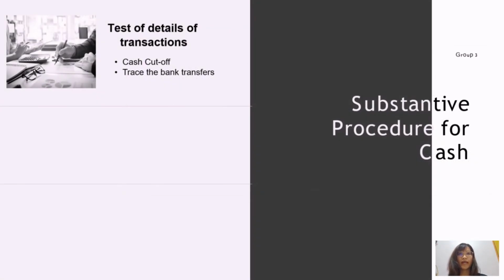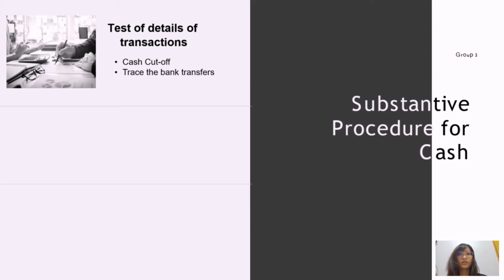Substantive procedures for cash are an approach carried out by the auditor in determining material misstatement in transactions and ending balance with supported evidence at the exception level, which is relevant to completeness, rights and obligations, and lastly classifications. It involves the test of details of transactions, the test of details of balance, and auditing imprest petty cash funds.